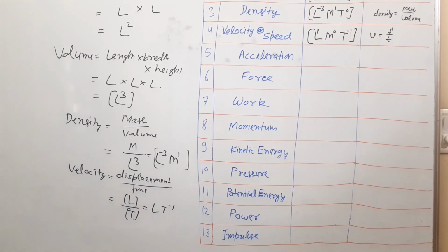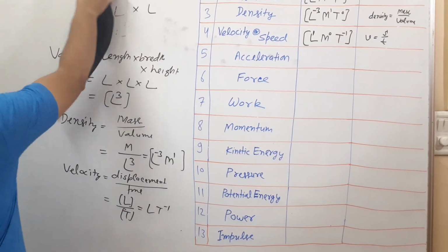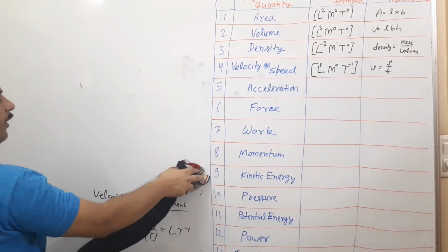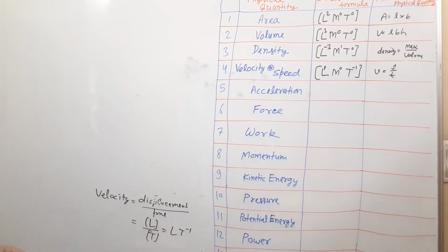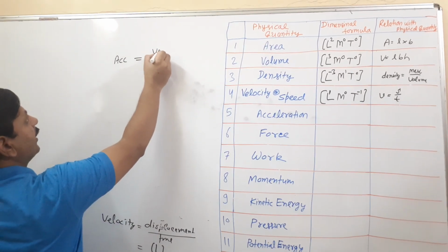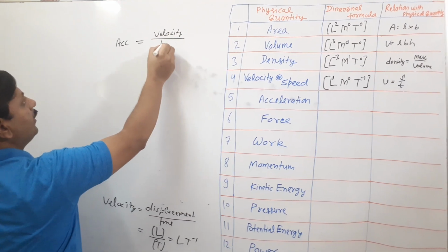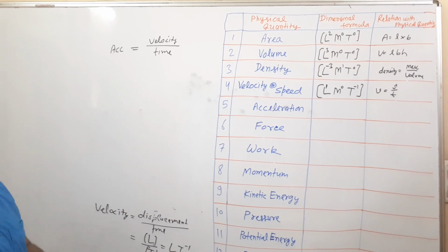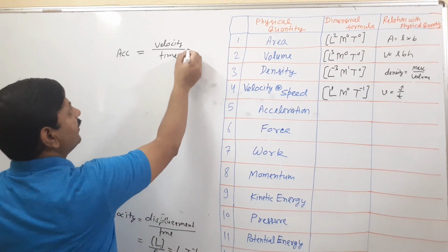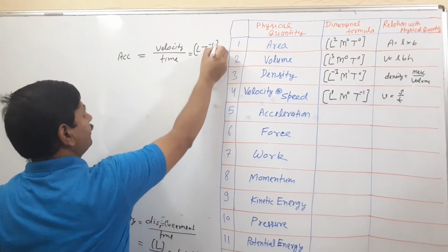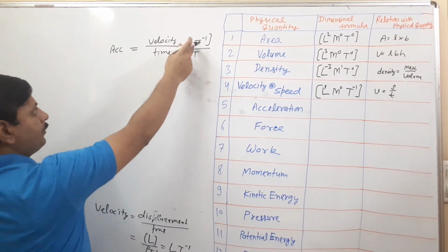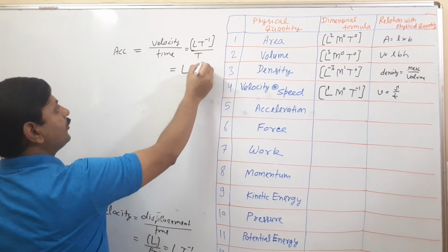Acceleration is the rate of change of velocity. Mean acceleration is velocity upon time. If we use that formula, acceleration is change in velocity upon time. Velocity or change in velocity both have the same unit. Velocity I have found here, L T raised to minus 1, divided by T. That is L T raised to minus 2.